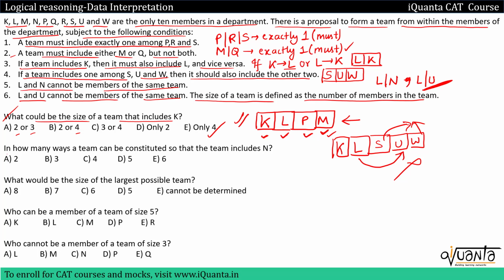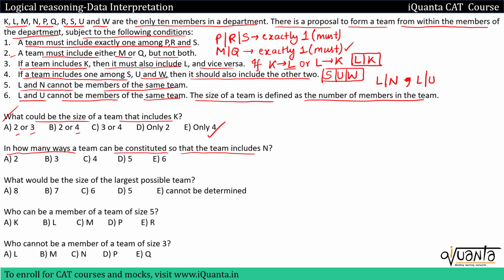The next question is, in how many ways a team can be constituted so that the team includes N? Now inclusion of N is fixed. It is very clear that if I include N, I cannot include L. From point 5, L and N cannot be the members of the same team. So I cannot include L.